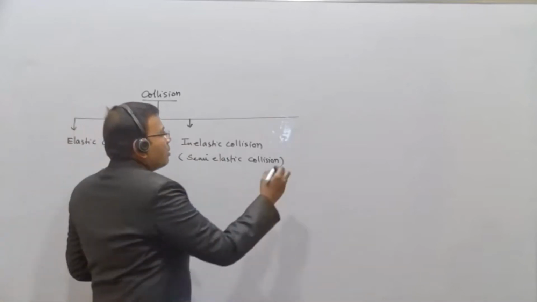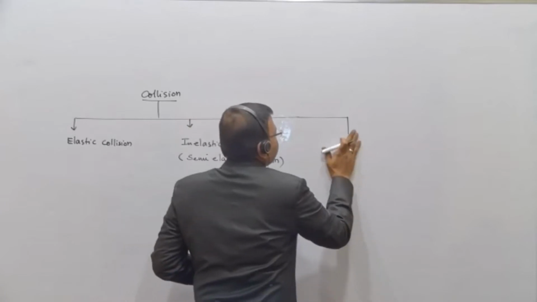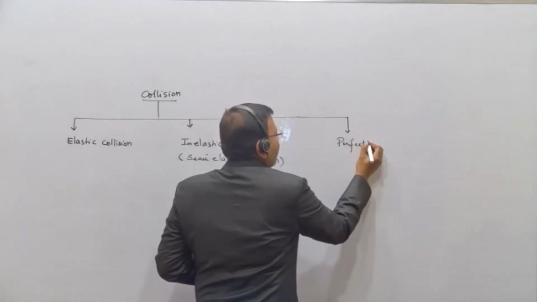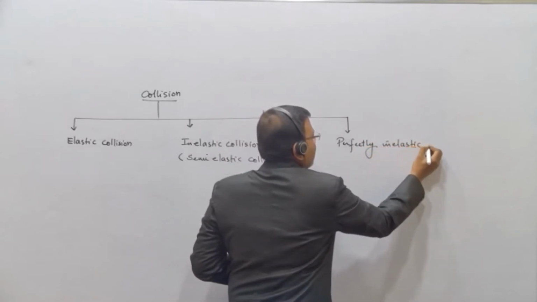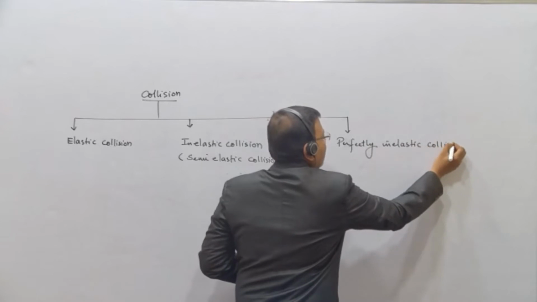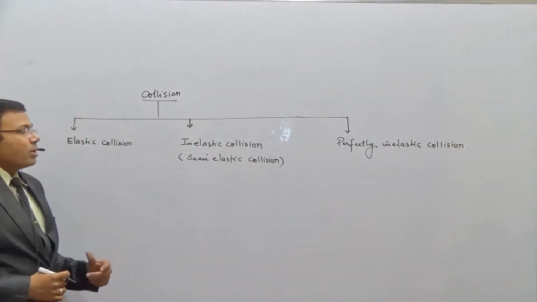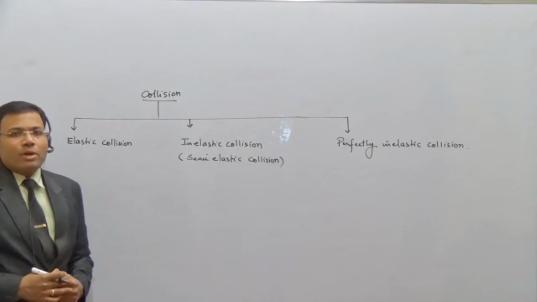Now the third one, what I said just now, is perfectly inelastic collision. So here, how to differentiate among these three? Let us go one by one.